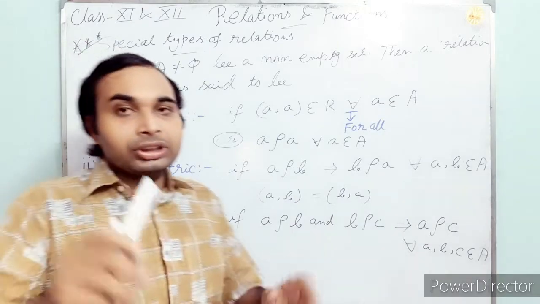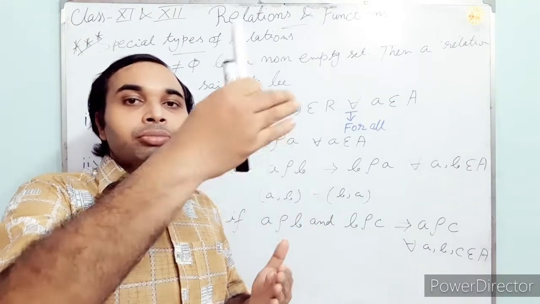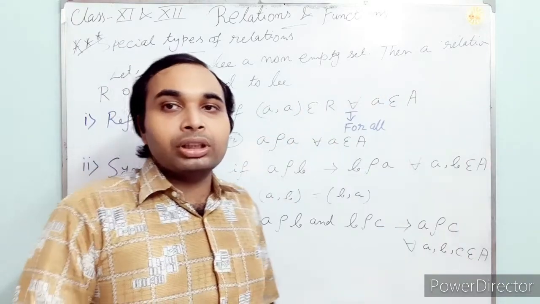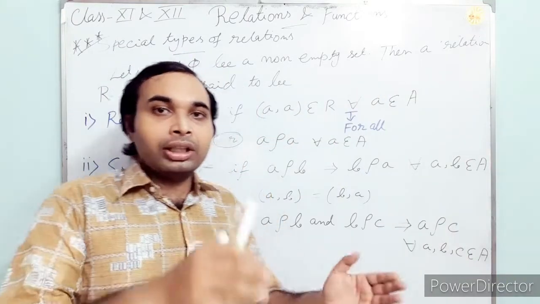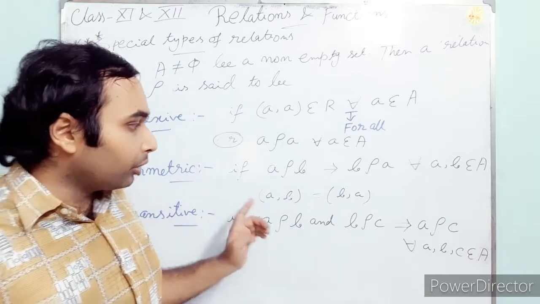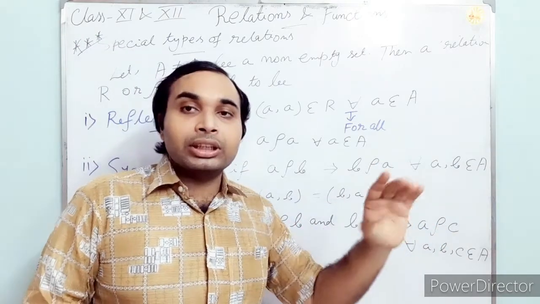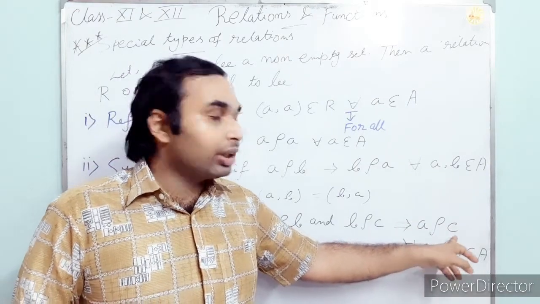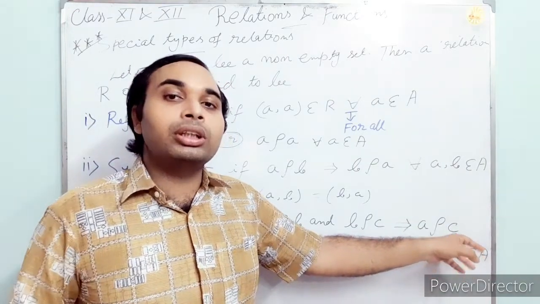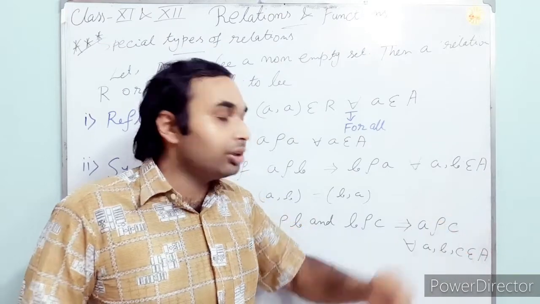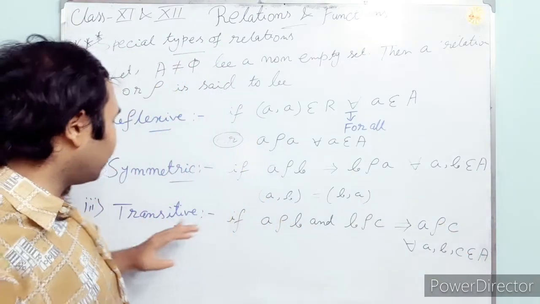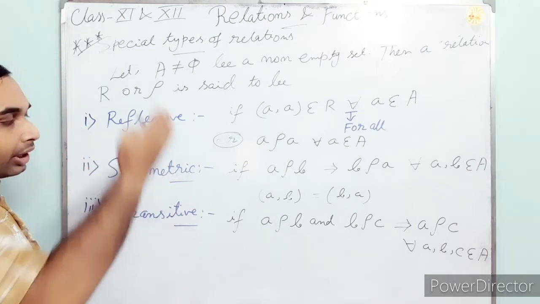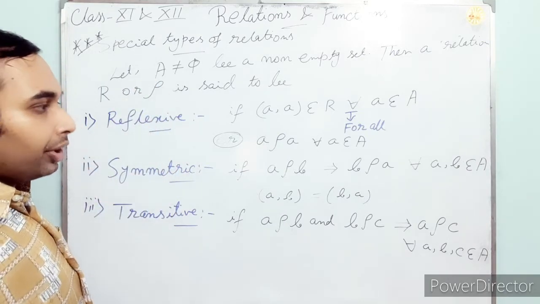And transitive is for three elements: if one element is related to another and that second element is related to a third element, and the first element is related to the third with the same relation, then we call that the transitive relation. So just pause the video and write down those definitions.